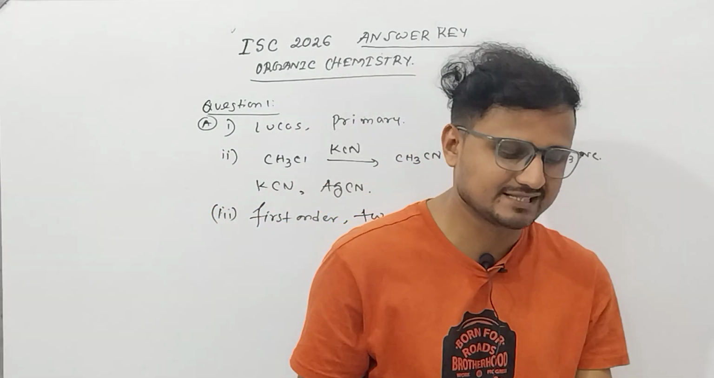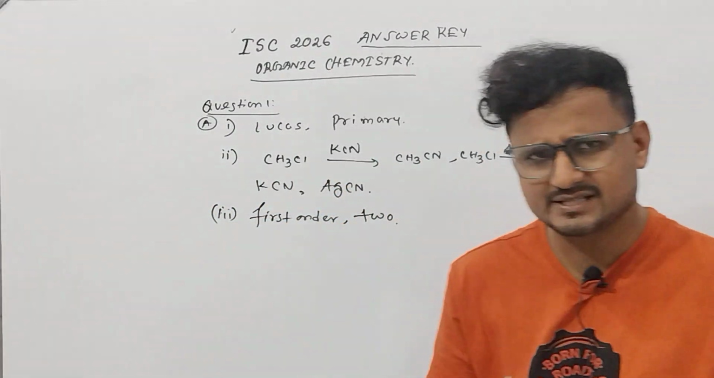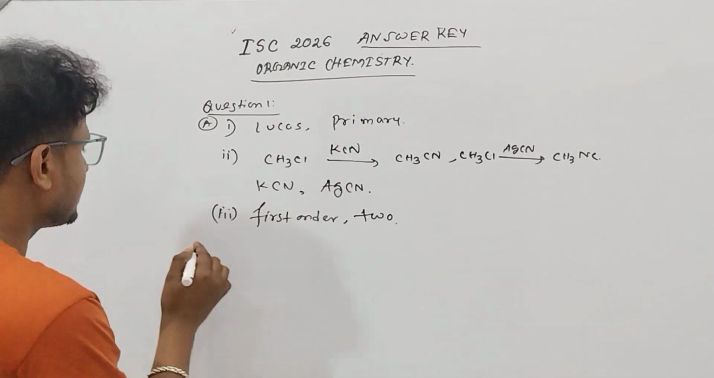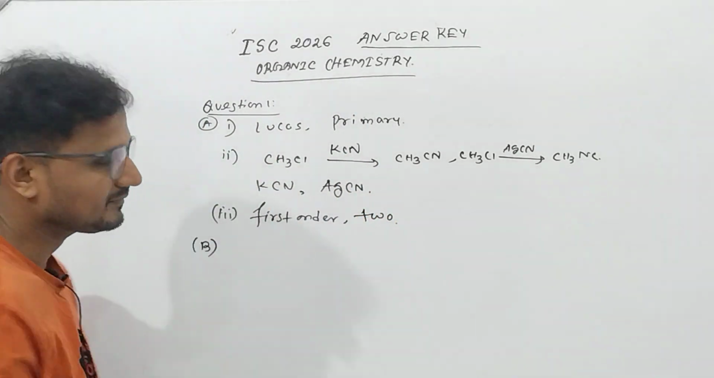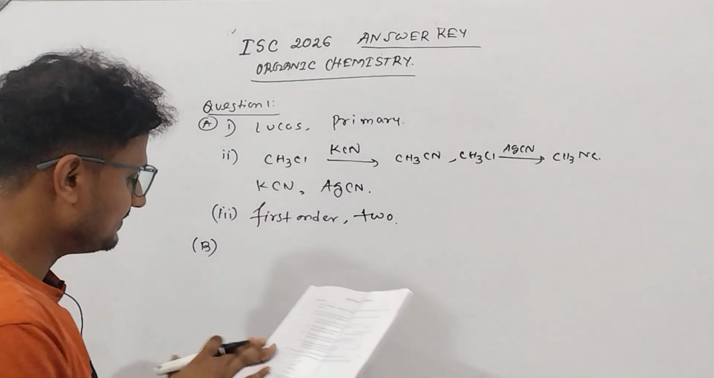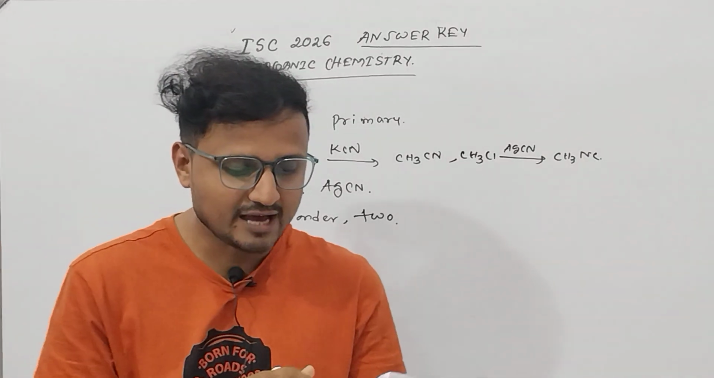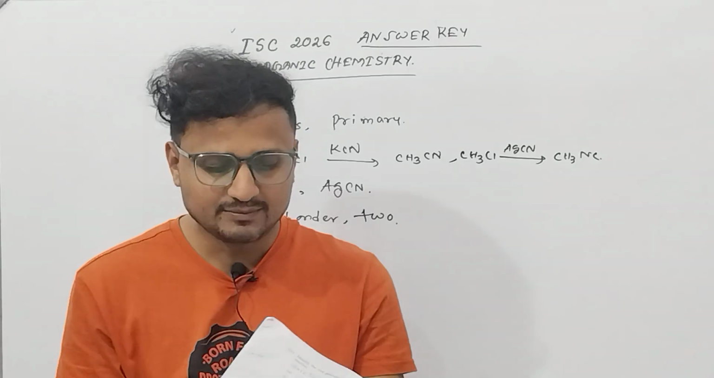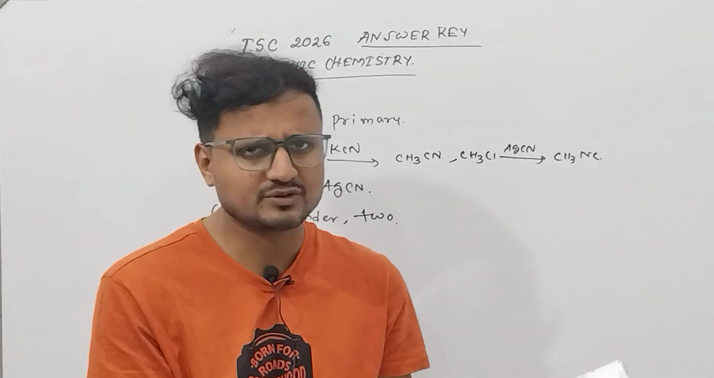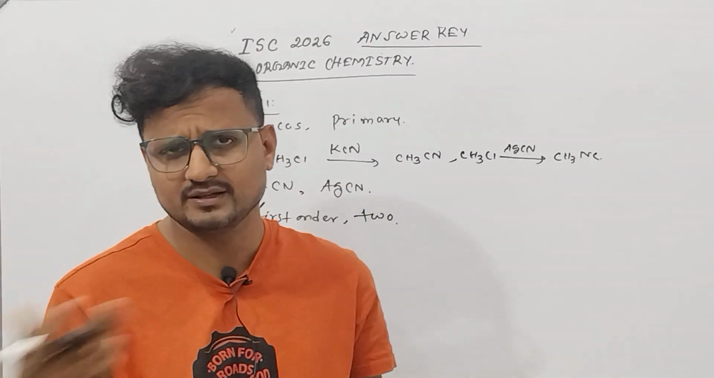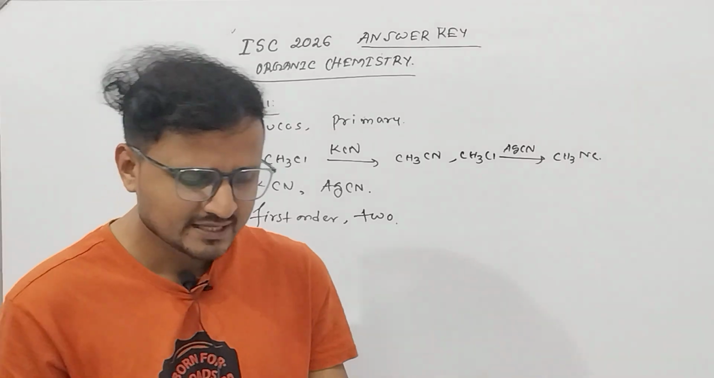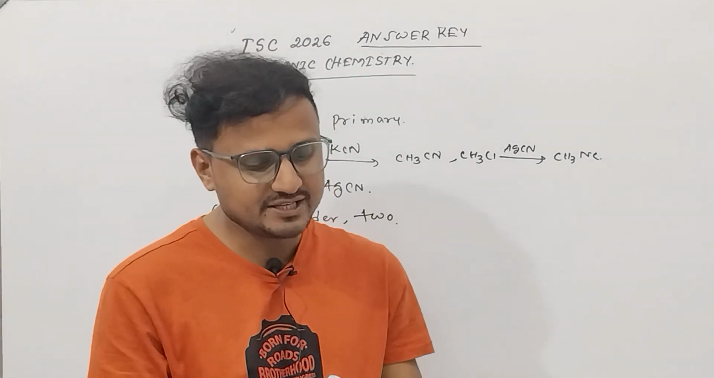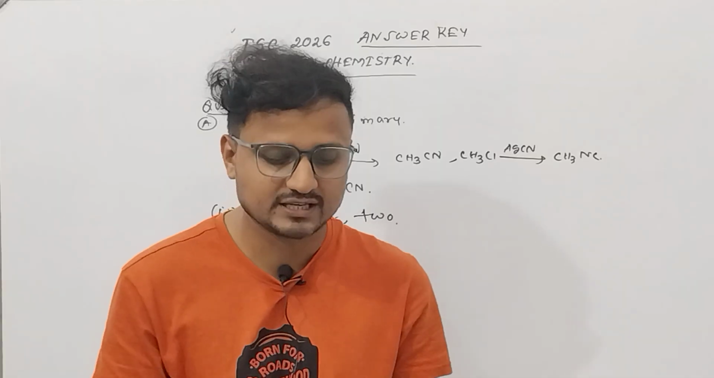Question number 4 is from physical chemistry. I'm not touching that. Then there is another section, Section B, which has the multiple choice questions. Multiple choice question number 1 is from coordination chemistry. We'll be solving it in another video. Number 2 is from the d and f block. Number 3 is again from organic chemistry.